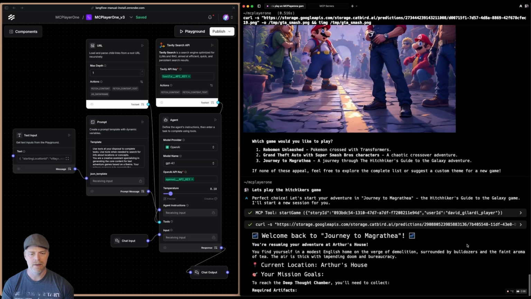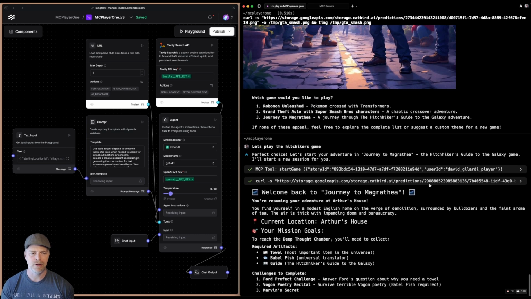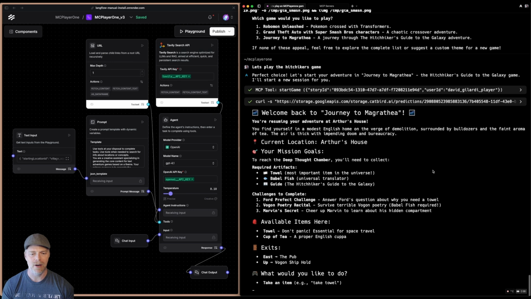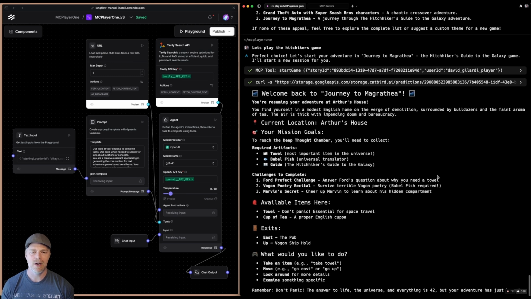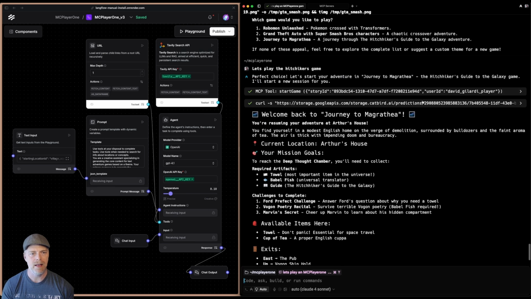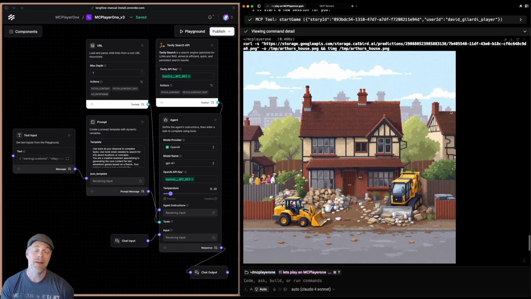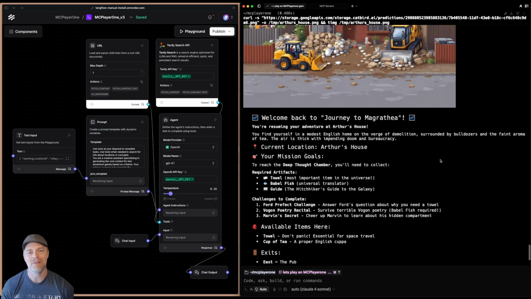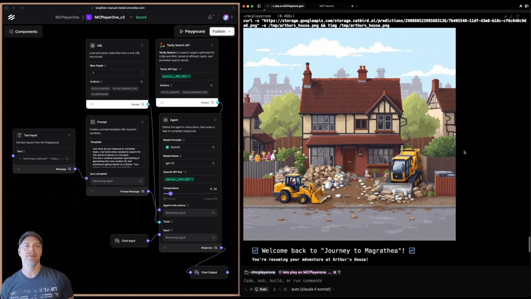And see, we get this initial information. We can see that we have this image, right? I created a game based on Hitchhiker's Guide to the Galaxy. If I open this up, that is clearly Arthur's house with the bulldozers. That's pretty. So this is actually part of the fun.